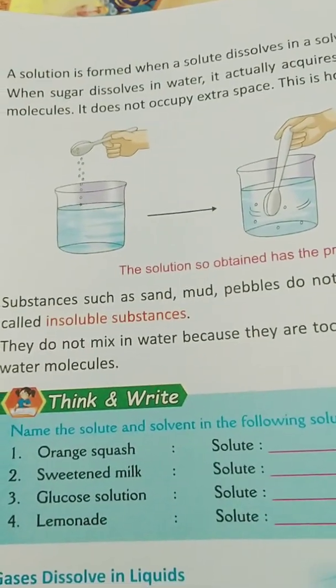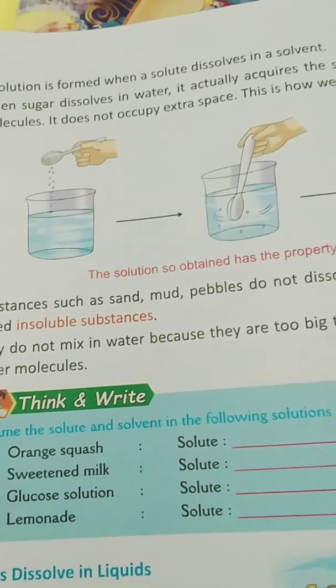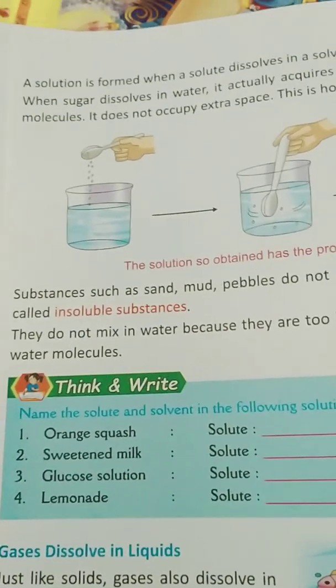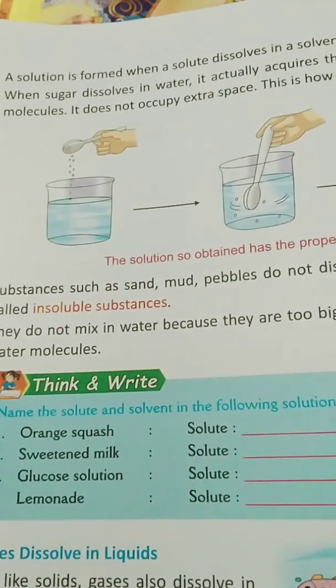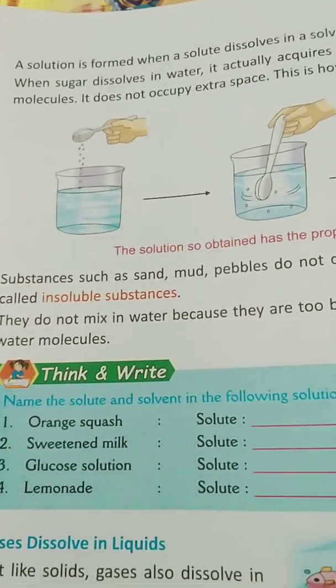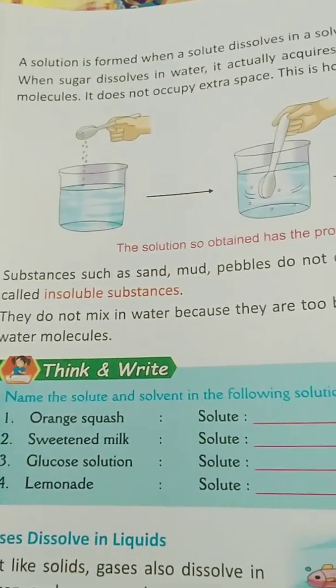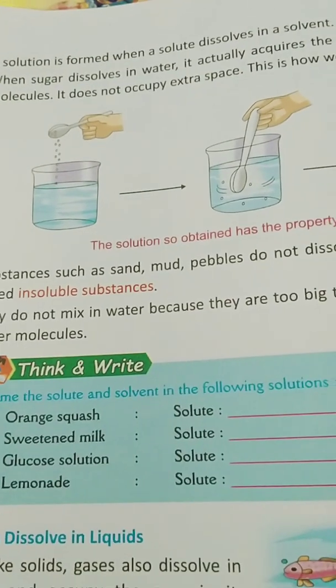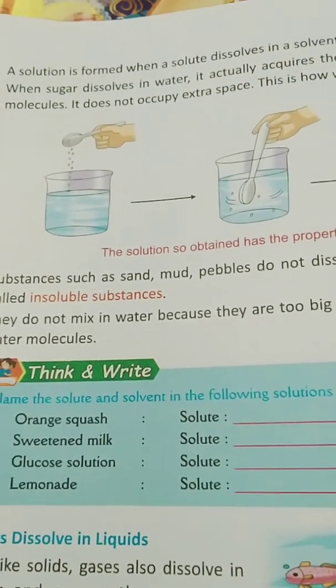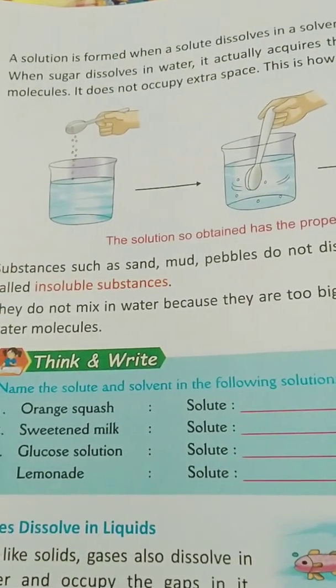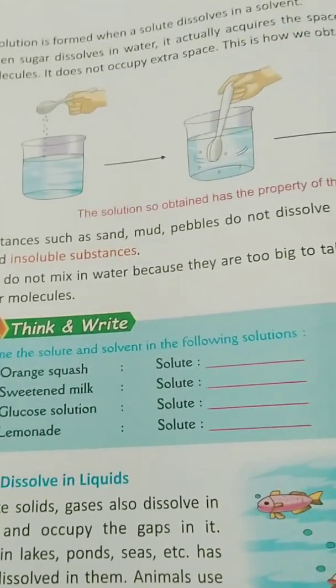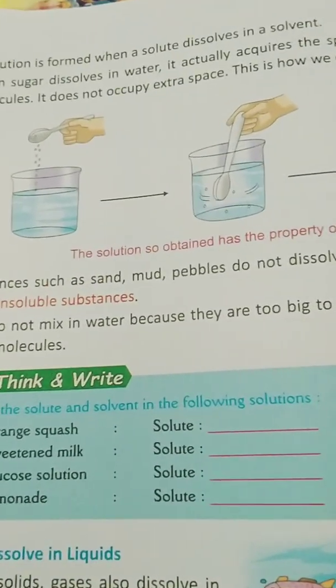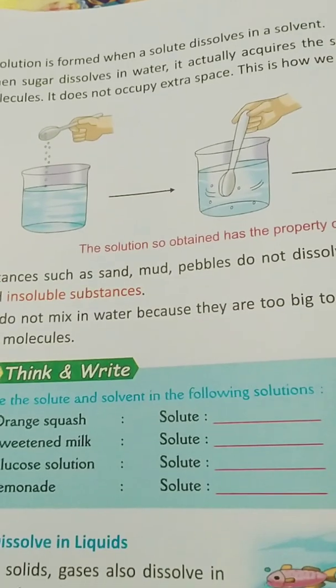Now see, a solution is formed when a solute dissolves in a solvent. See how you all make Glucon-D. You take water and Glucon-D, and when you pour one spoon of Glucon-D in water, it dissolves in water.